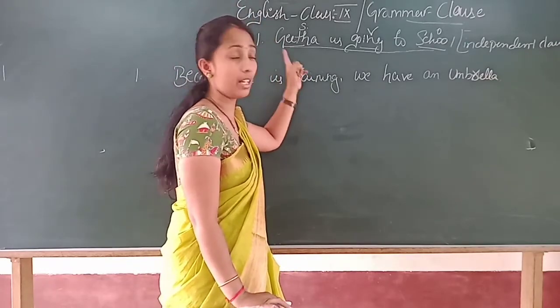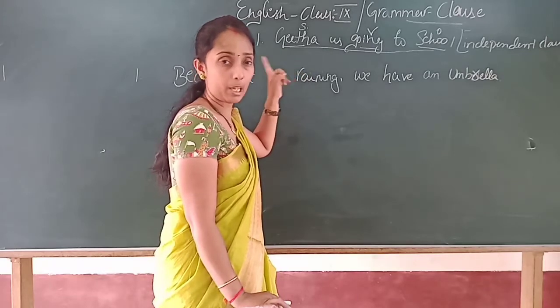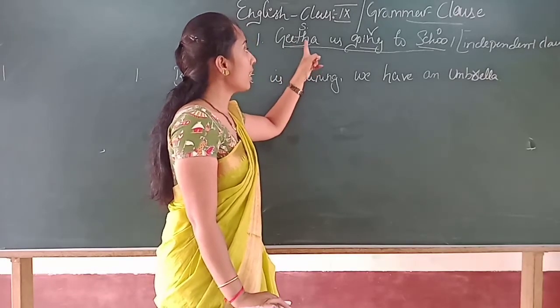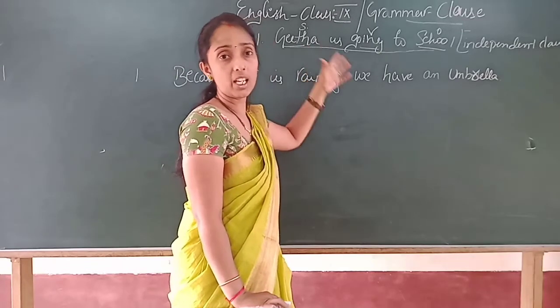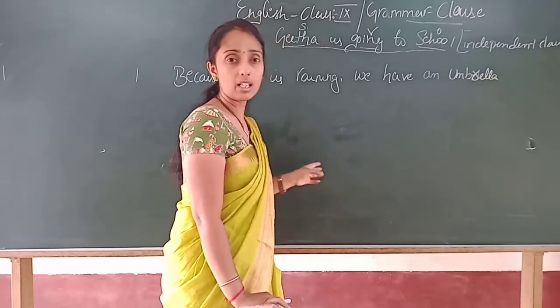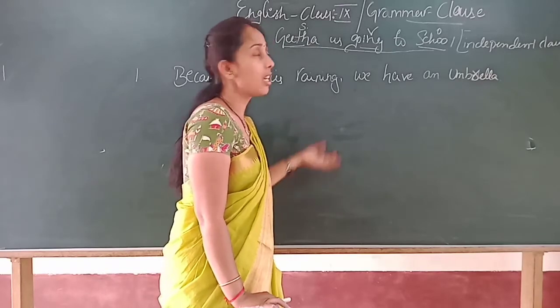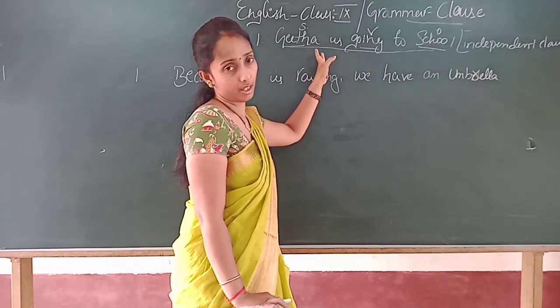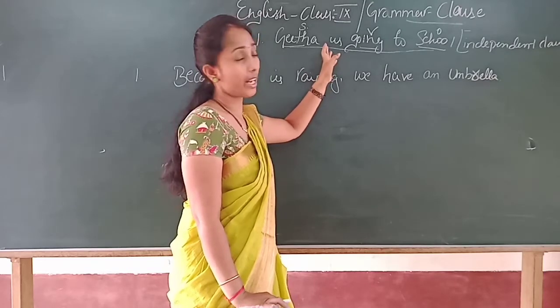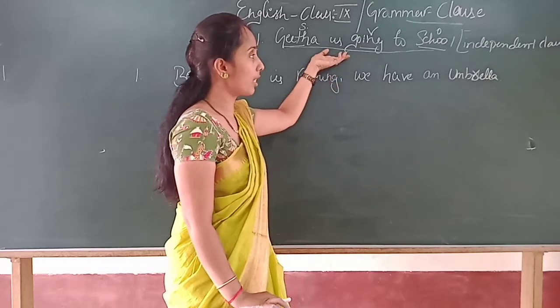The sentence itself is an independent clause because it doesn't require any such words which support this sentence. Is it clear?